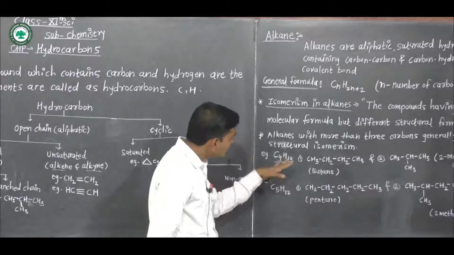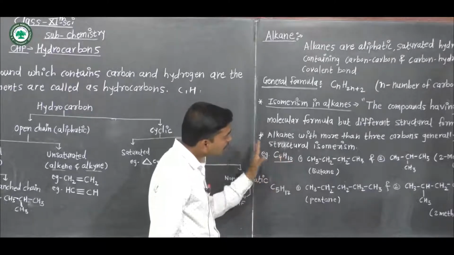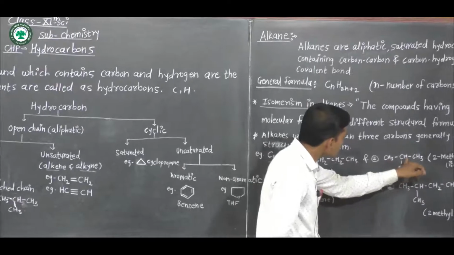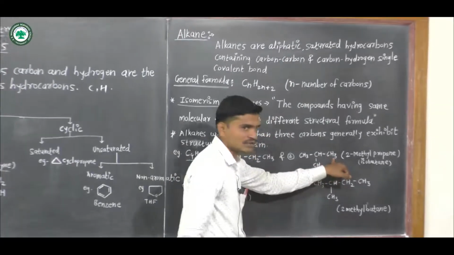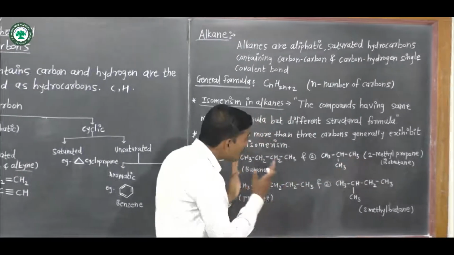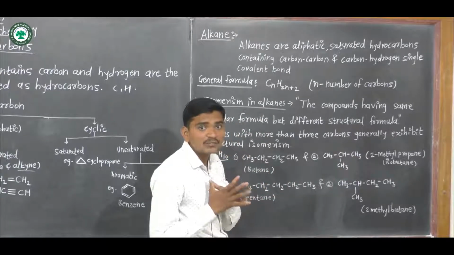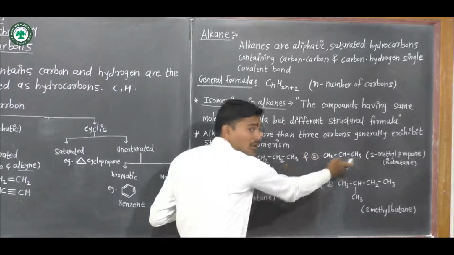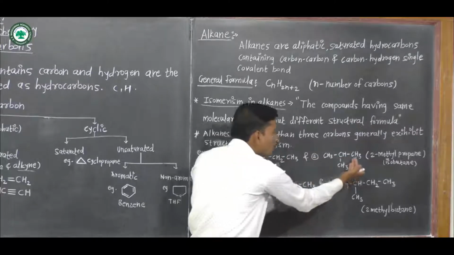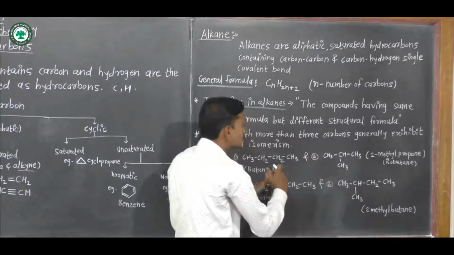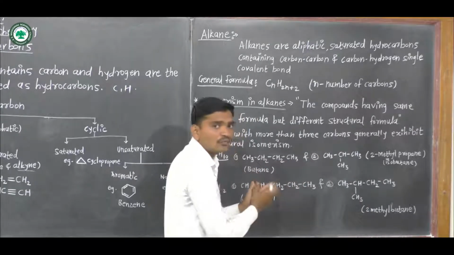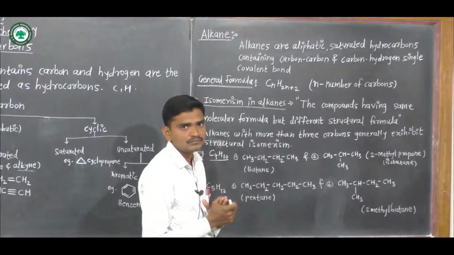C4H10. This molecular formula again shows another structure: CH3, CH, CH3, CH3. Same molecular formula but different structural formula. These 2 compounds are isomers of each other.